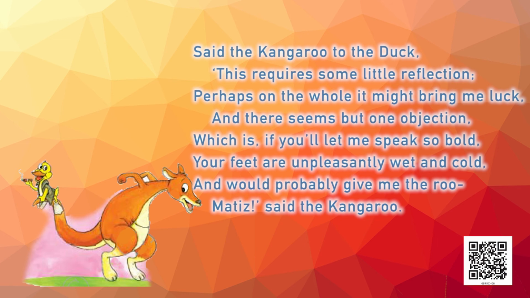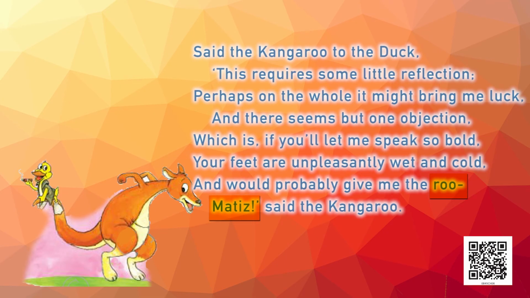Okay. Look at the last but one line of the 3rd stanza. You have the word rue at the end of a line and matis, rheumatis. Probably that is the word where the kangaroo meant rheumatism. Now why do you think the poet has broken the word and changed its spelling? He has broken the word into 2 parts and written only rue, so that it rhymes with kangaroo in the next line. And he has made it matis at the beginning of the next line.